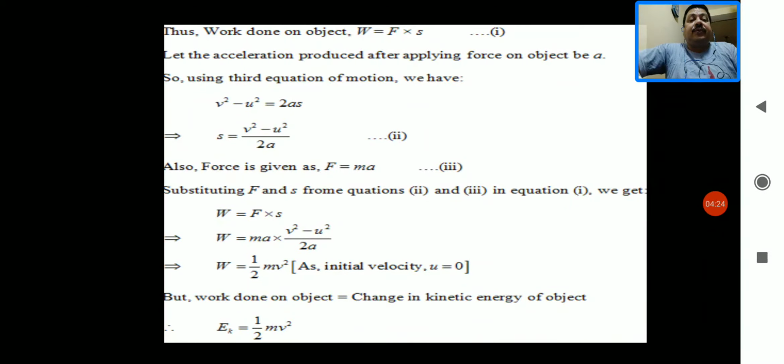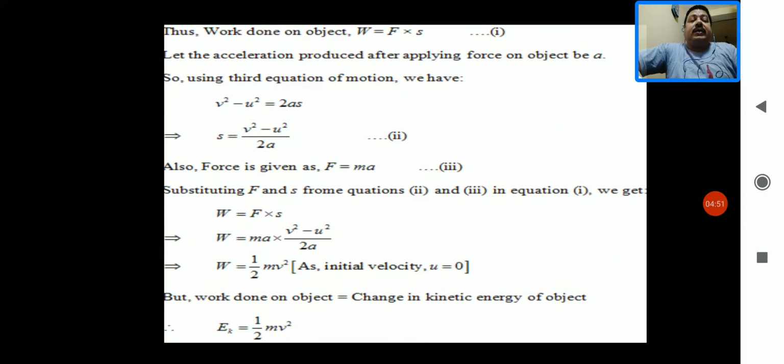Now put the value of S in equation number 1, the formula for work done, W equals F into S. So when you put the value, we get W equals F into V square minus U square upon 2A.